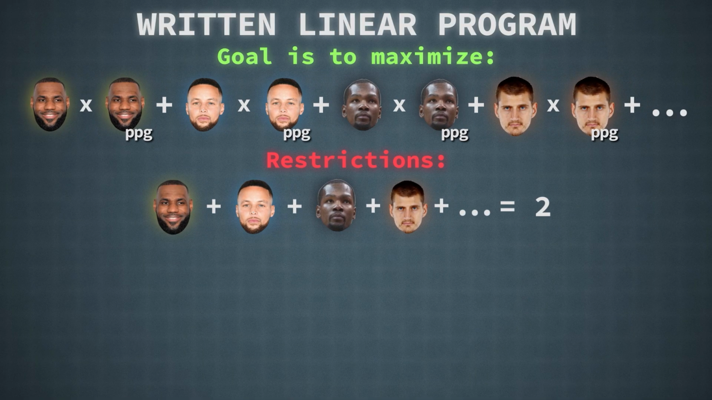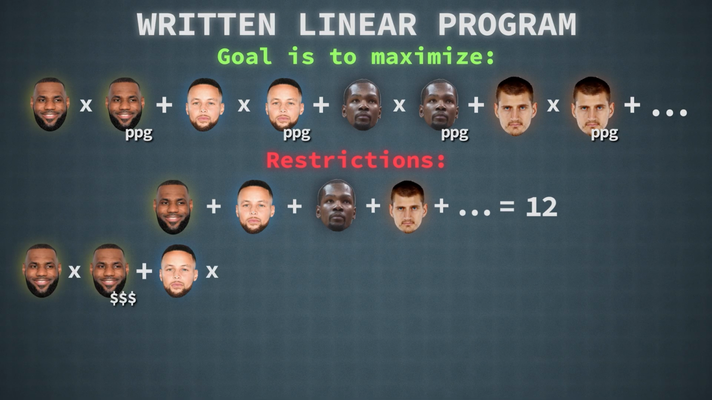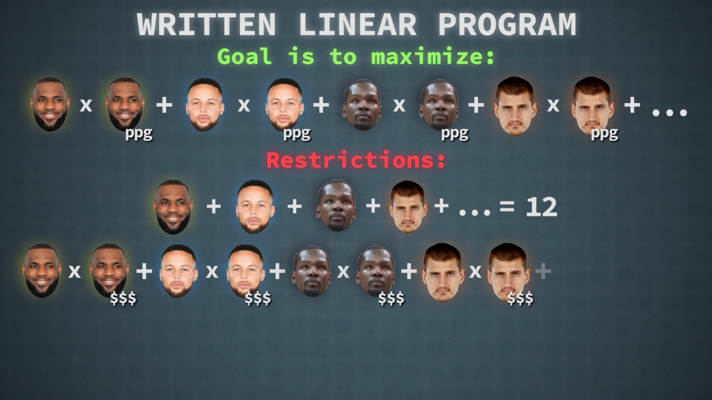Now we will switch the roster rule to exactly 12 players, and we add a salary constraint. The sum of the chosen players' salaries must stay under the NBA salary cap, which was about $140 million last season.